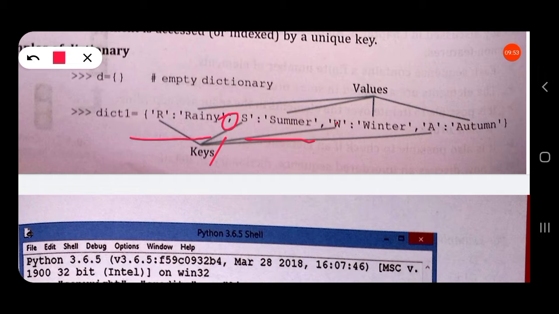Each key and its value is separated by a colon. Then two key value pairs are separated by a comma.